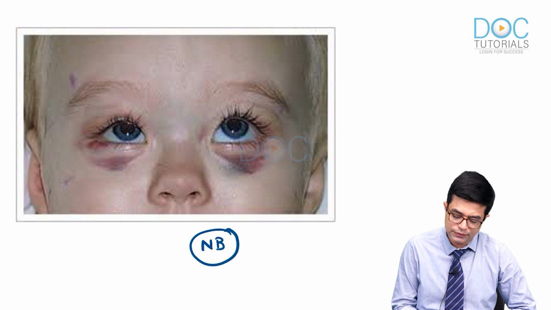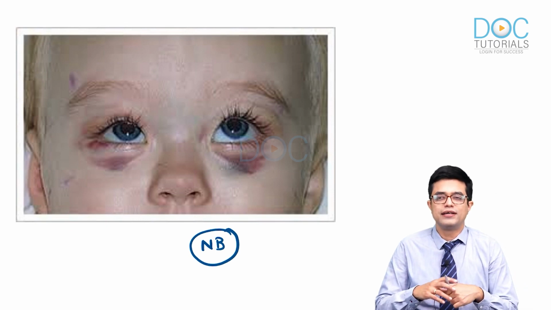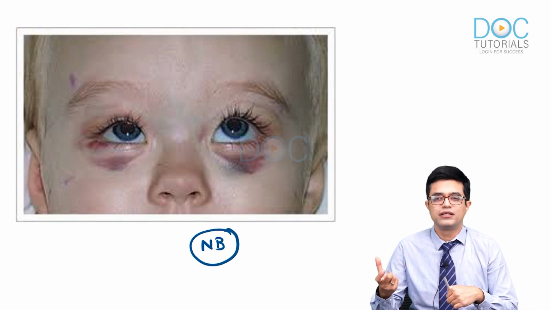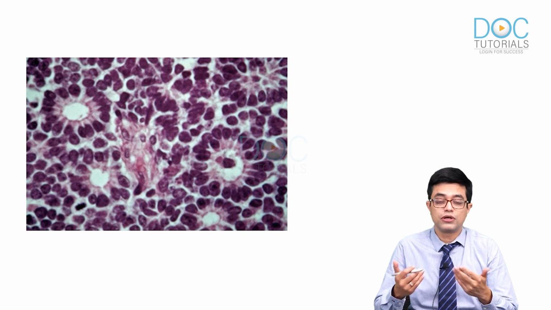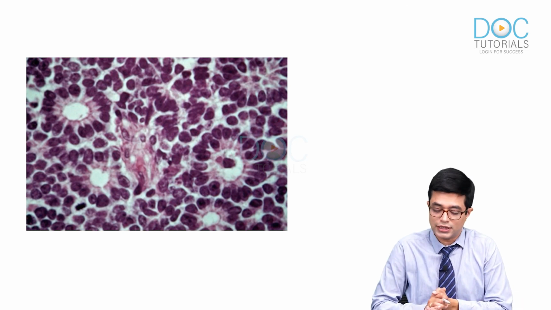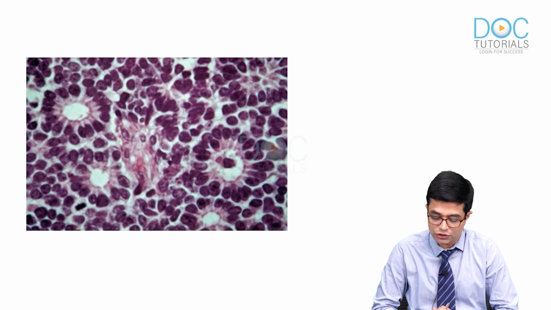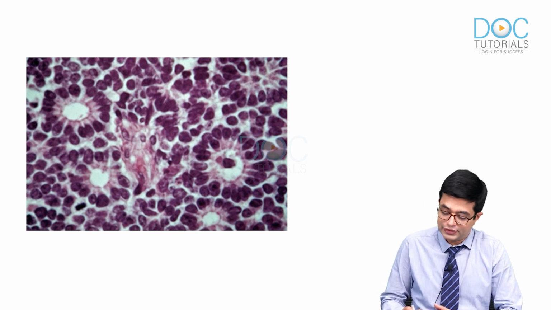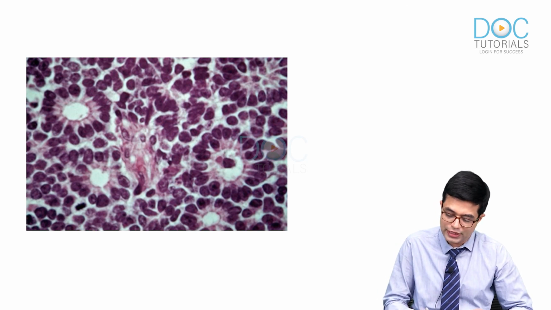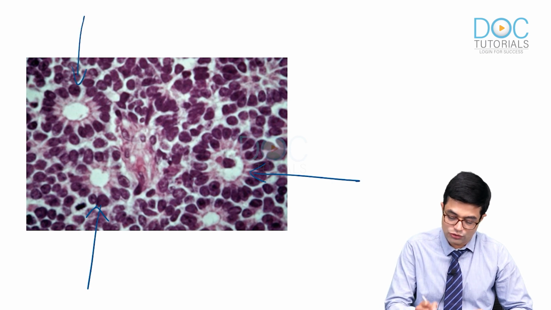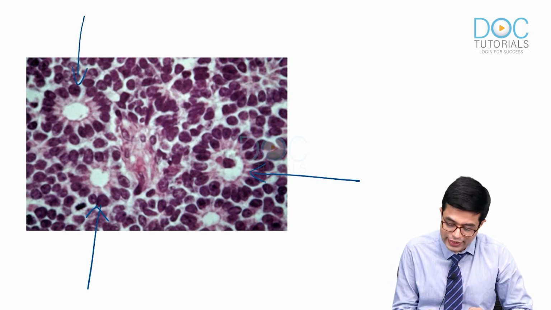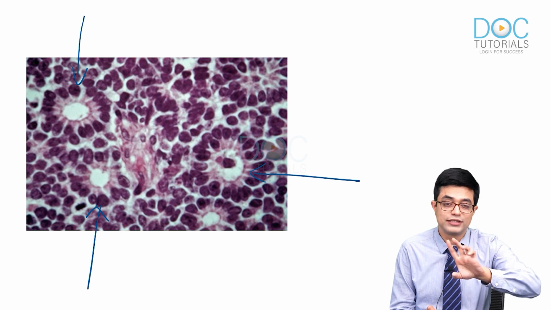And the third example, a child had recent onset squint, white eye reflex, and biopsy of the lesion and histopathology of the surgically resected mass was showing the following. What is the likely diagnosis? Look at this picture. This is a picture of small blue round cells arranged in a rosette pattern. Can you see the multiple rosettes? This is a rosette, this is a rosette, and this is a rosette. The key thing here is, in the center, there is no pink material. So it is no neuropil.